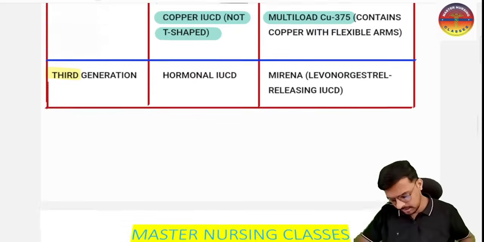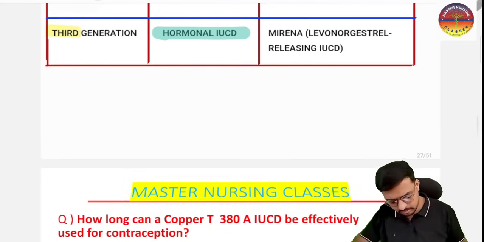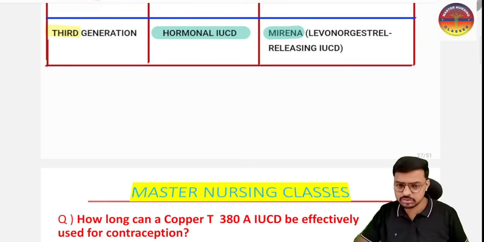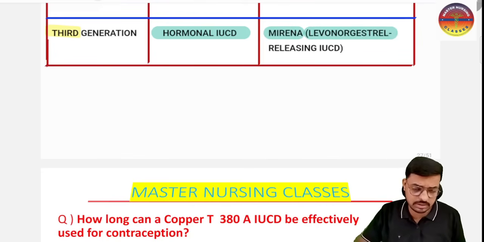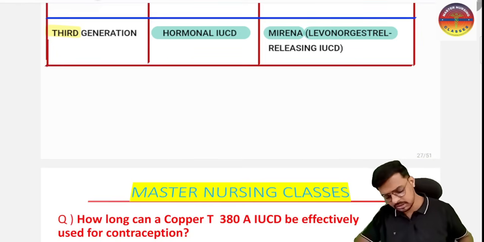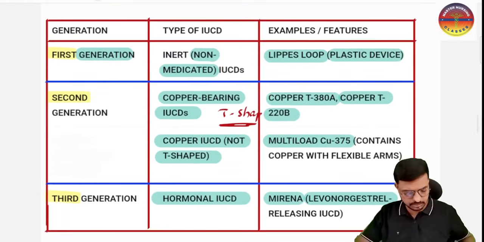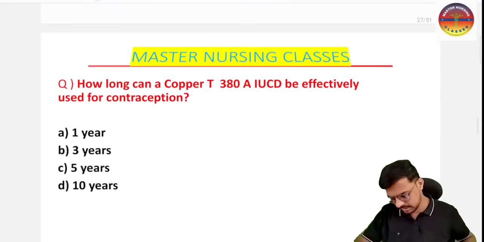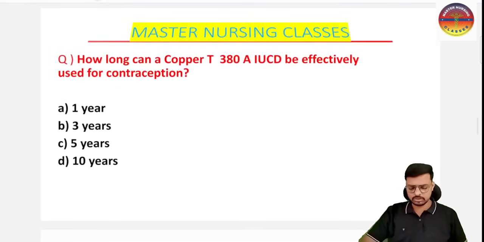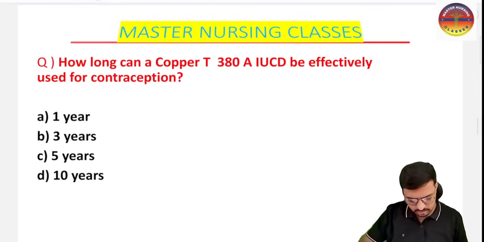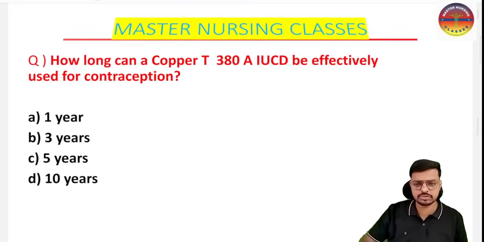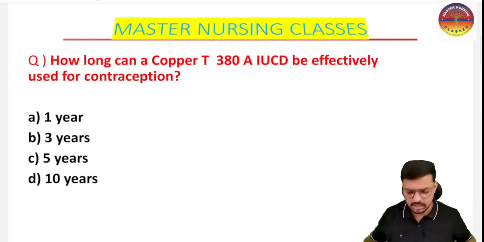Yes, sir. And here we have the third generation IUCD, that is the hormonal one, Mirena. It has the levonorgestrel hormone, which I also told you is the LNG20. I hope you are very clear about the three generations of intrauterine contraceptive devices. And here comes the next very important question. Please read the question carefully, completely, and try to give the best answer. I have already told the answer for this question, I just want to make sure that you understood.